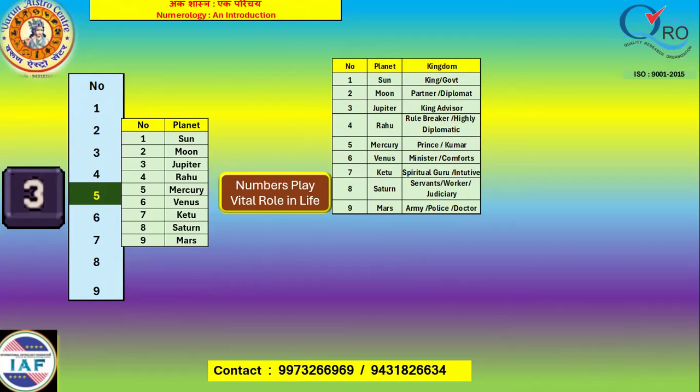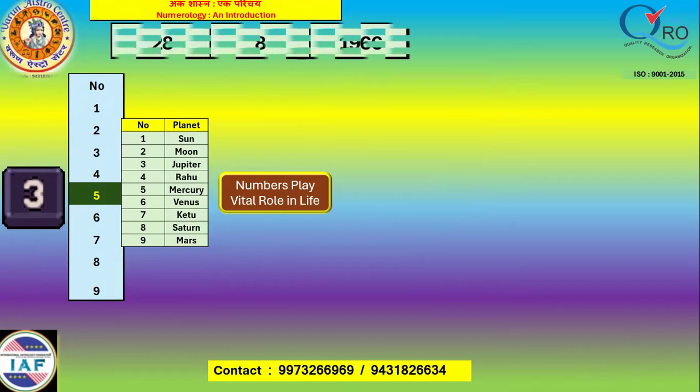Now there are two types of numbers. One is static, the other is dynamic. Static numbers are those which are gifted by God, and it is nothing but the date of birth. It consists of date, month, and year. Date and month may consist of 1 or 2 digits. Year consists of 4 digits. From this static number, we derive so many numbers.